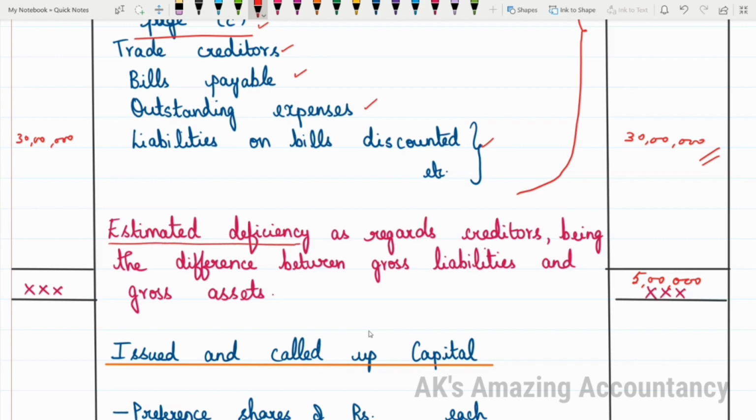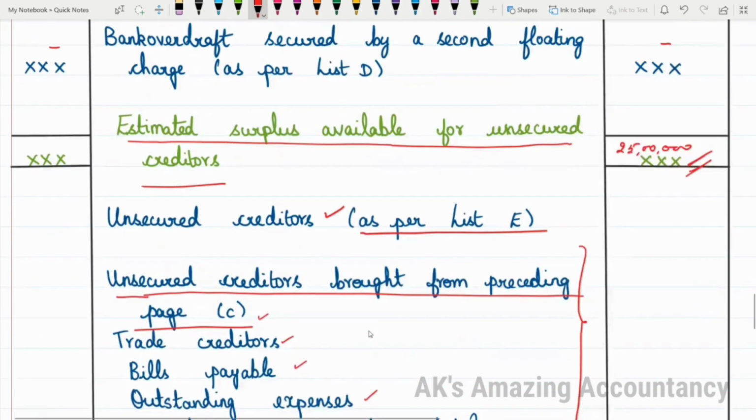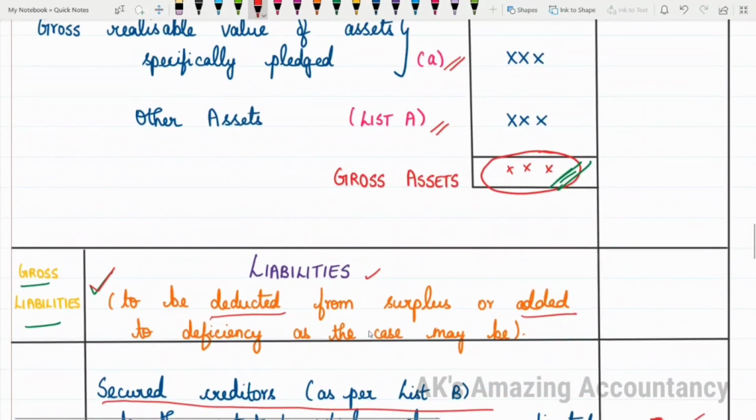So we call it as estimated deficiency. So this estimated deficiency is as regards creditors, being the difference between gross liabilities and gross assets. At this stage, you have to find the total of this gross liabilities column, and this has to be compared with the total of this gross assets.